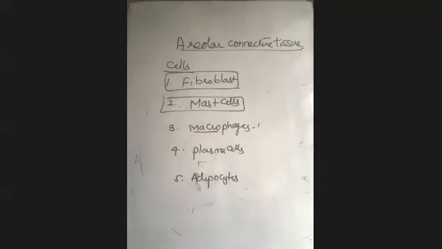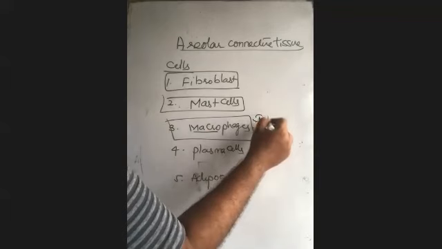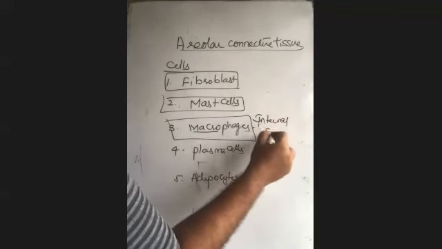Next, macrophages. The macrophages are amoeboid cells which are phagocytic in function and act as internal scavengers. Who is a scavenger?